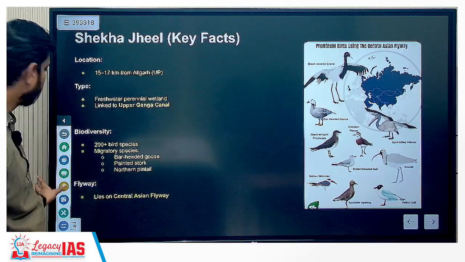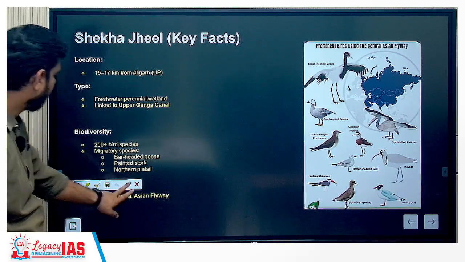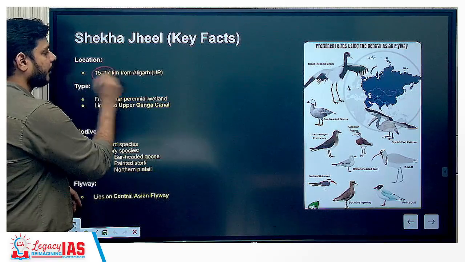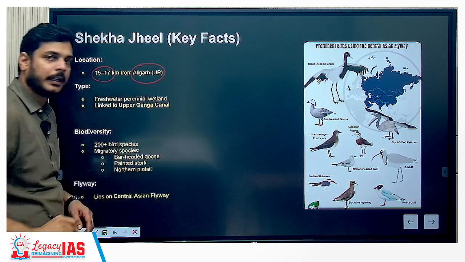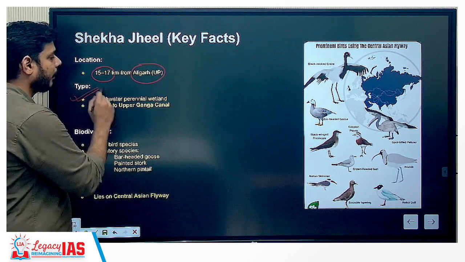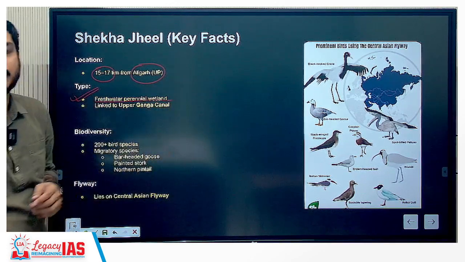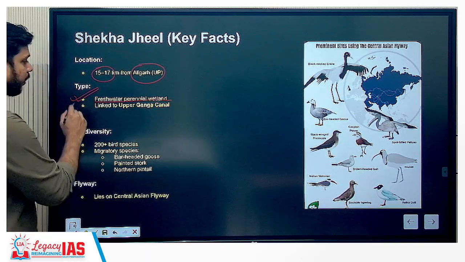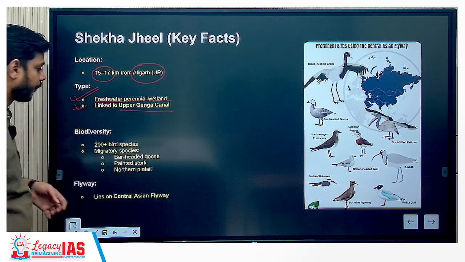Now about the 99th Ramsar site. Why is it important? First, its location is 15 to 17 km from Aligarh. Aligarh is in UP. Type: freshwater perennial wetland. When we talk about freshwater, we talk about the salinity conditions, how saline the water is. It is linked to the Upper Ganga Canal.